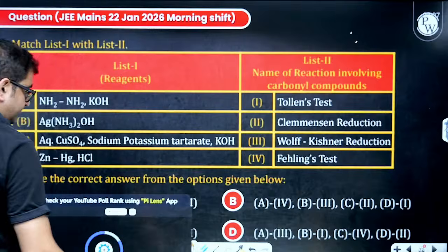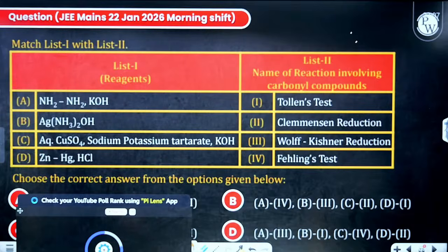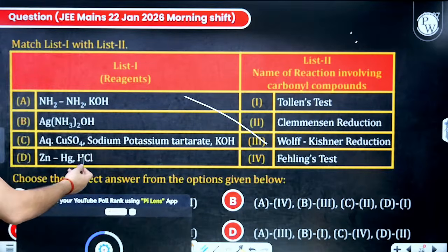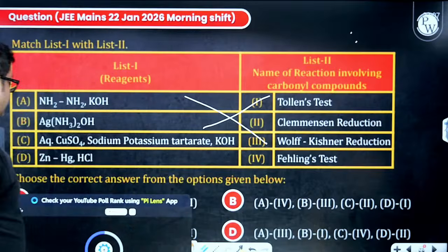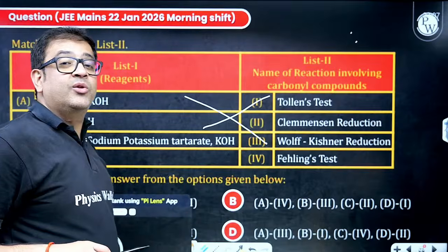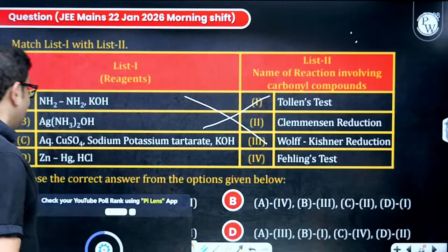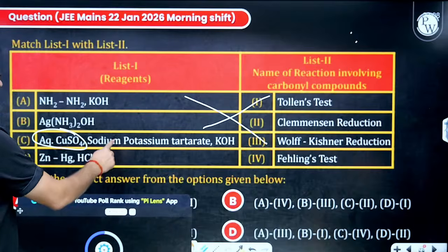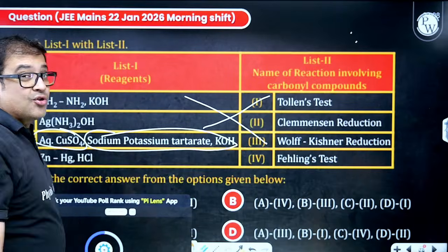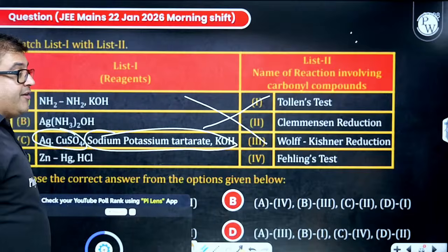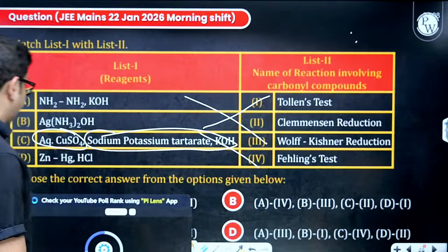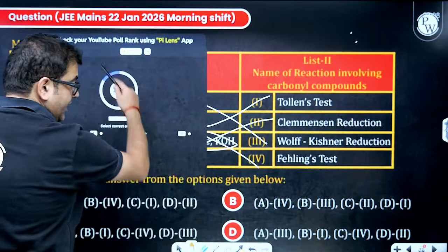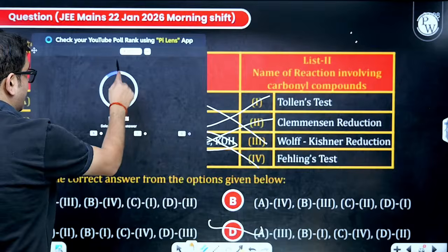See, hydrazine and KOH is nothing but Wolff-Kishner reduction. This is Tollens reagent. The reason I'm telling you this is because I have to make you understand the reagents. Fehling solution A is copper sulfate solution. Fehling solution B is sodium potassium tartrate, also known as Rochelle salt. So this is my Fehling's reagent, Fehling solution A and B. Zinc amalgam and HCl is Clemmensen reduction. So obviously, I guess you are getting D as your answer.